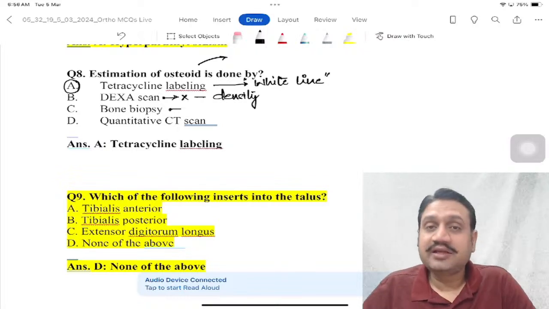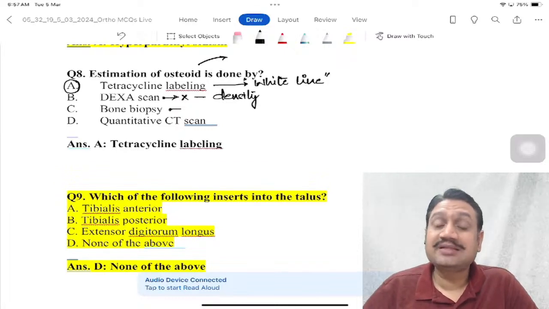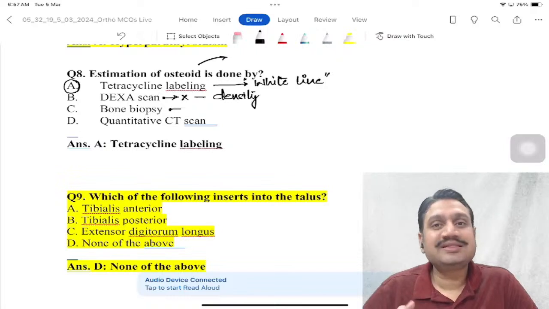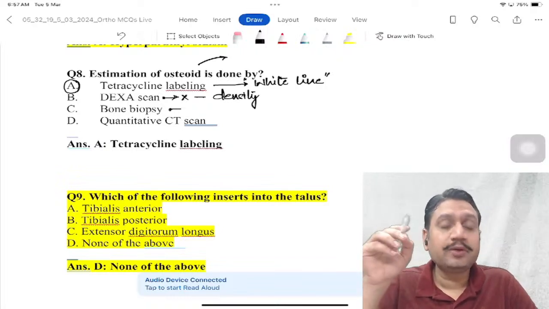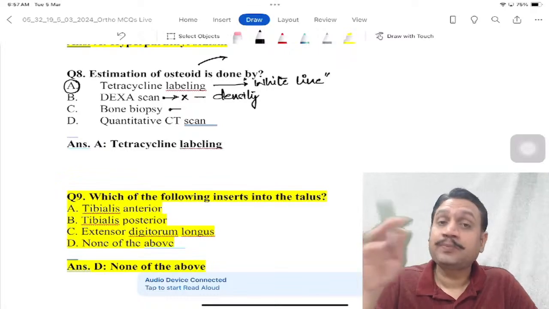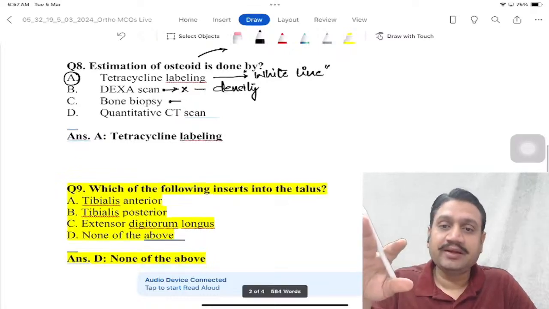Okay, so this is something you have to add on or learn additionally, that whenever there is a lot of osteoid, what is the easiest way to just check it in the bone? Give the injections of the drug tetracycline, and it will get deposited wherever we have lack of mineralization or a lot of osteoid. Okay, fine.